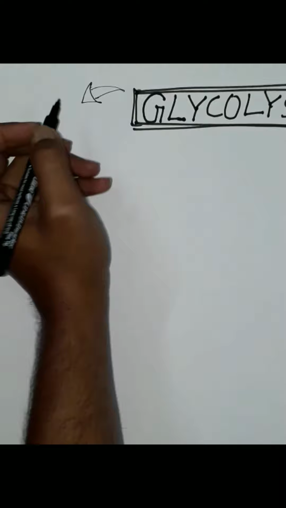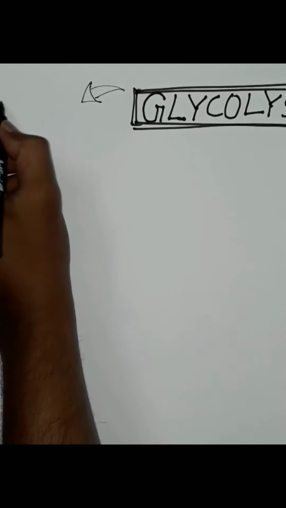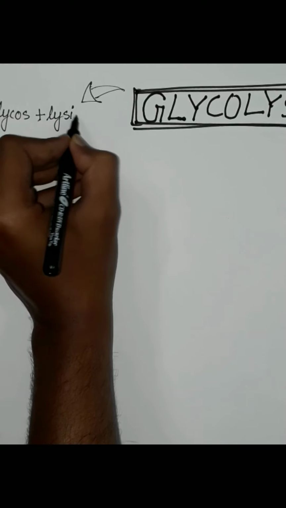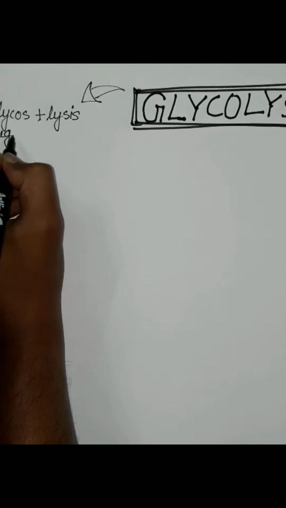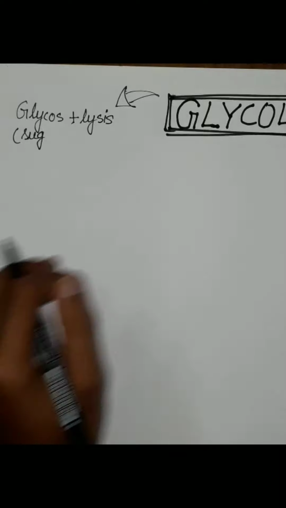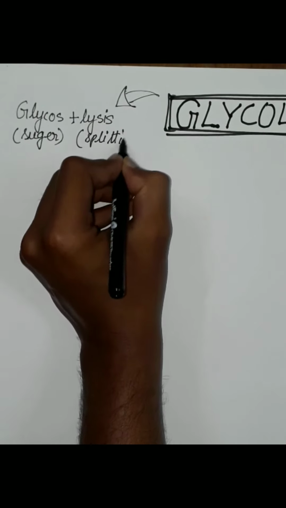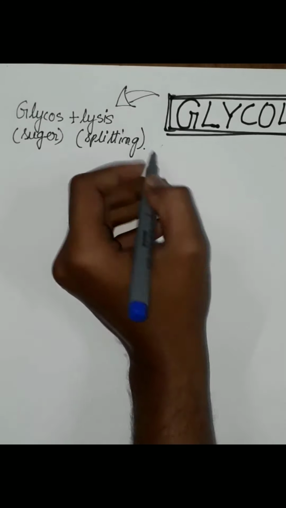Glycolysis means glyco plus lysis. Glyco means sugar and lysis means splitting. So glycolysis refers to the splitting of sugar. The sugar is converted into pyruvic acid.